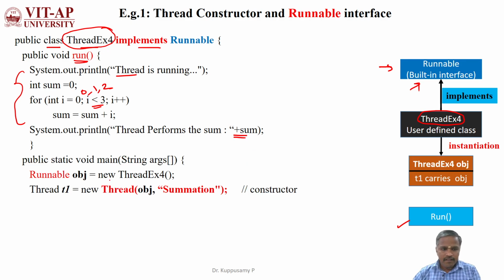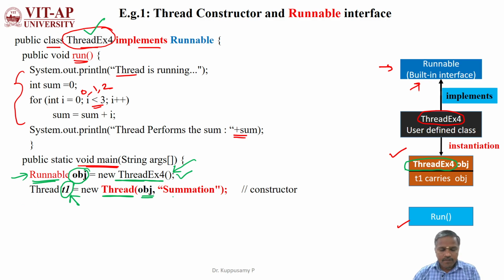Then I am defining the main method to instantiate the object. The object is created here by using ThreadEx4, which is the class implementing the Runnable interface. So I am creating obj by using ThreadEx4, which has the capabilities to perform the thread concept by implementing the Runnable interface. Now the Thread constructor is used to create the thread t1, which carries the features of obj that is associated to ThreadEx4, which is implementing the Runnable interface.